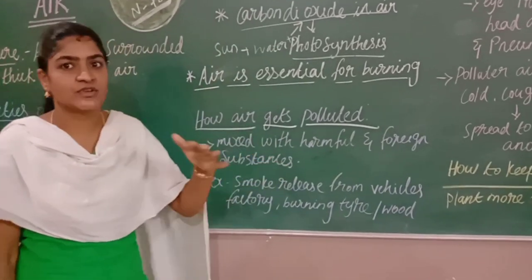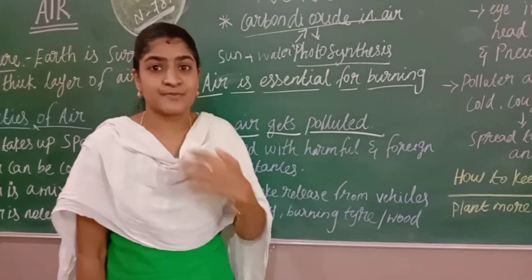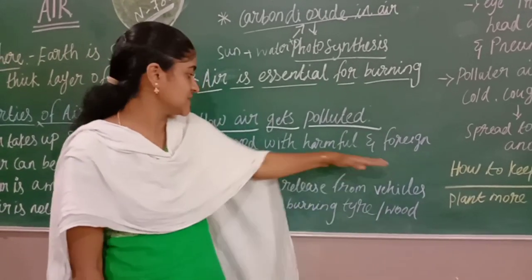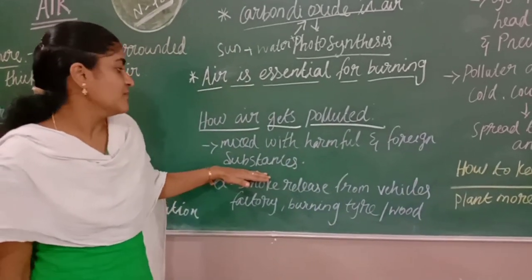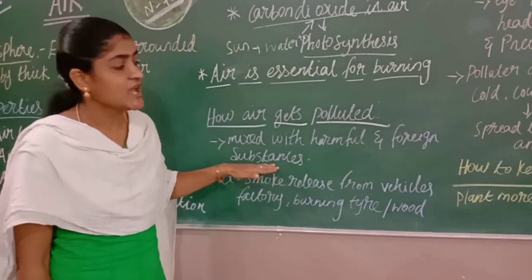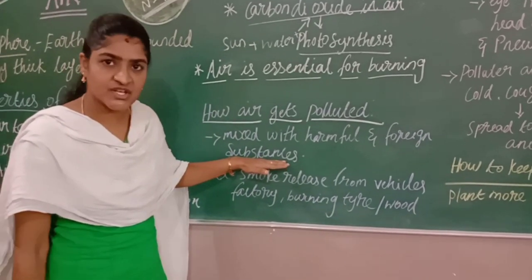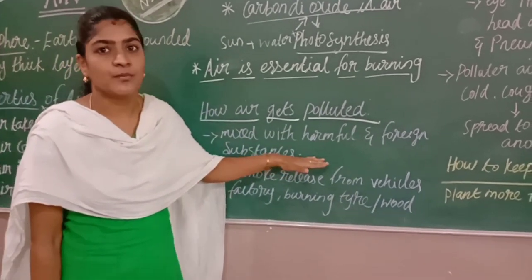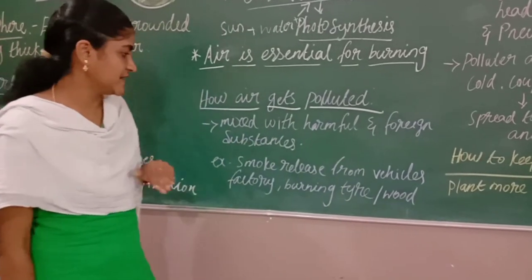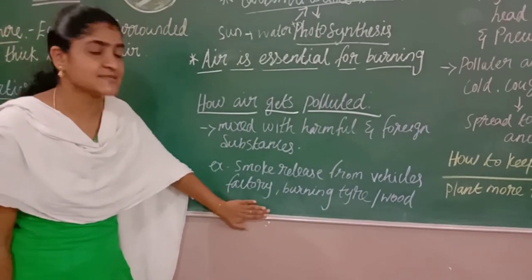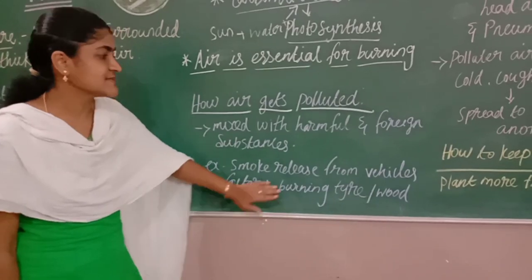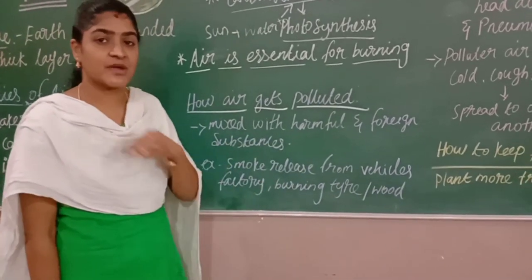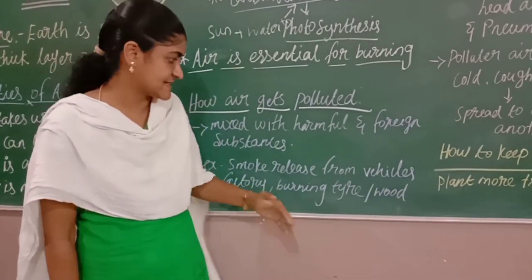For example, now it is corona, everything is spreading in the air, right? So that also, another foreign substance will come and mix with the fresh air, so the fresh air will also get polluted in the environment. Where are we getting this polluted air from? From smoke released from vehicles and from factories, whatever smoke is coming.